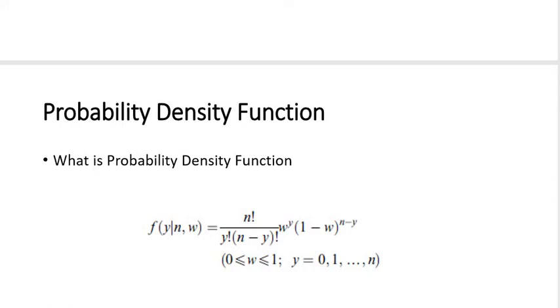Basically, in econometrics, we write the data as y. We write y given that number of observation, number of trials, and w is the probability of success. So n factorial divided by y factorial into n minus y factorial w raised to by y into 1 minus w raised to n minus y. W is the parameter.